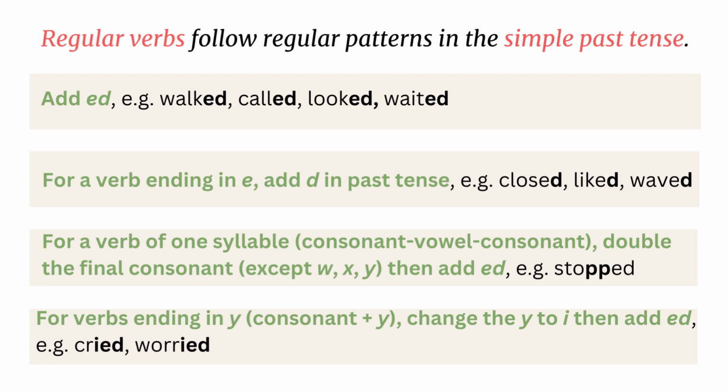For a verb of 1 syllable, consonant, vowel, consonant, double the final consonant, then add ed. For example, stopped. Except for words ending in w, x, y, those consonants don't get doubled. And for verbs ending in y, consonant plus y, change the y to i, then add ed. For example, cried, worried. The question of regular verb patterns can be subjective. It's not always clear if a verb should be considered regular or irregular.